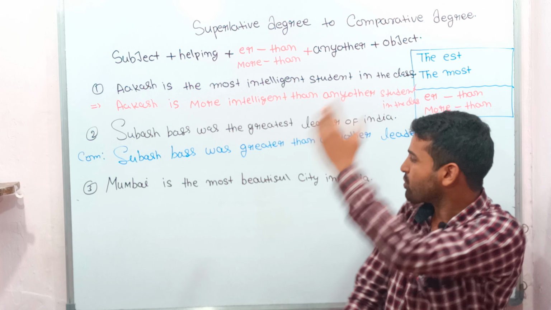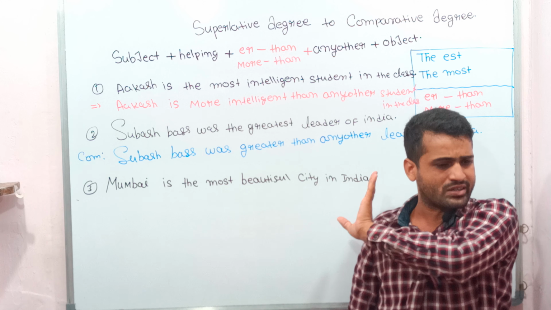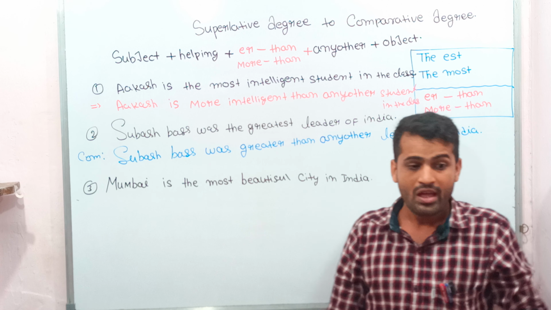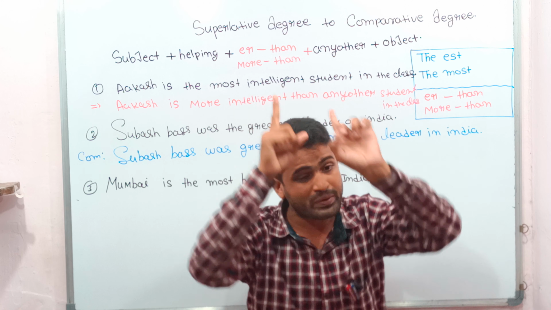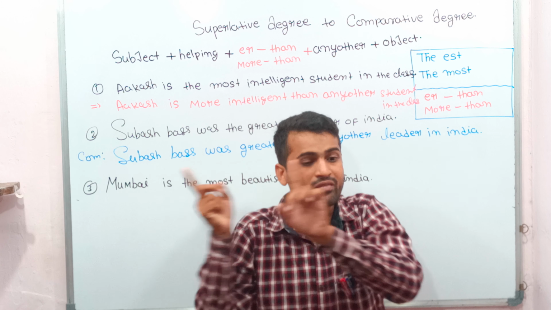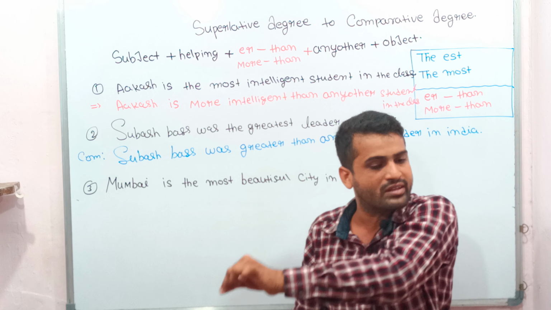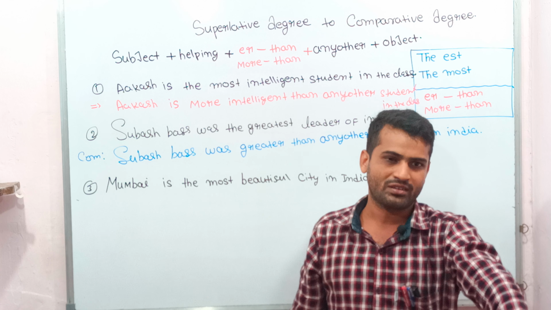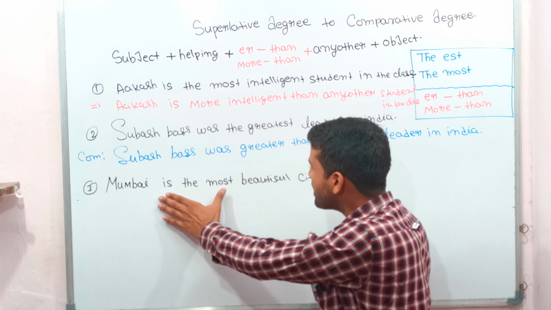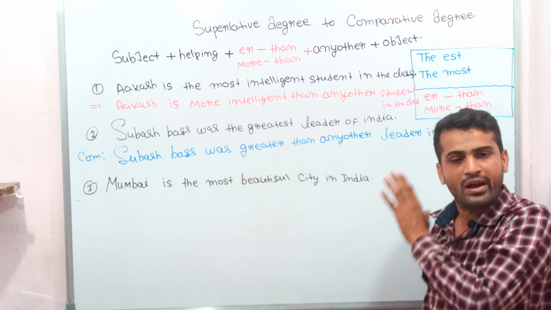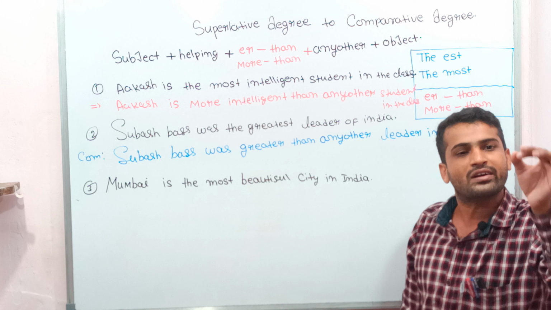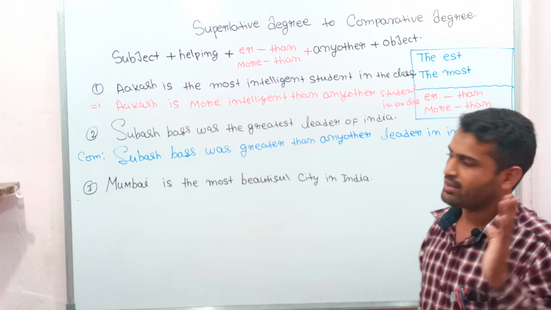Everything, the helping verb and whatever is given in the sentence. Note from today, everything always depends upon the subject, and everything depends on it. Every word depends on one word, and that word is called the subject.